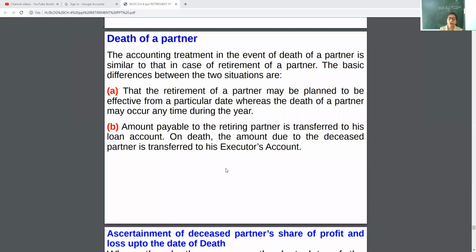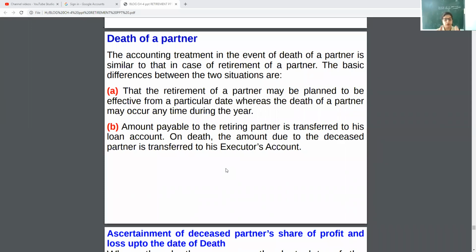See, the death of a partner. The accounting treatment in the event of a death of a partner is similar to that in case of retirement of a partner. I told you when we were doing journal entries of goodwill, treatment of goodwill, revaluation, partners' capital, that time also I told you that retirement and death are the same.